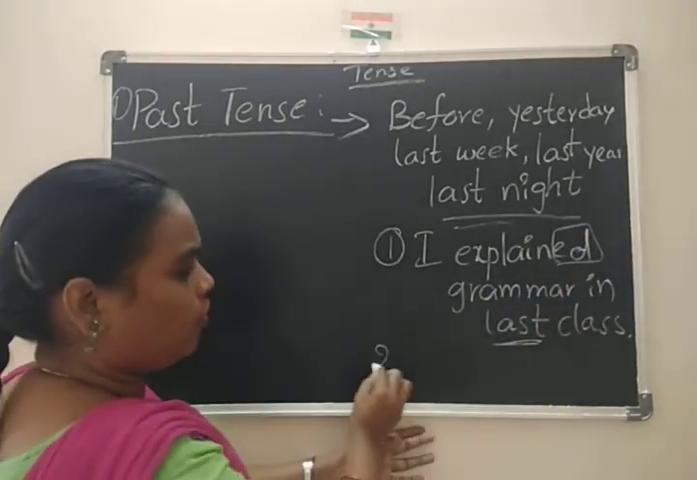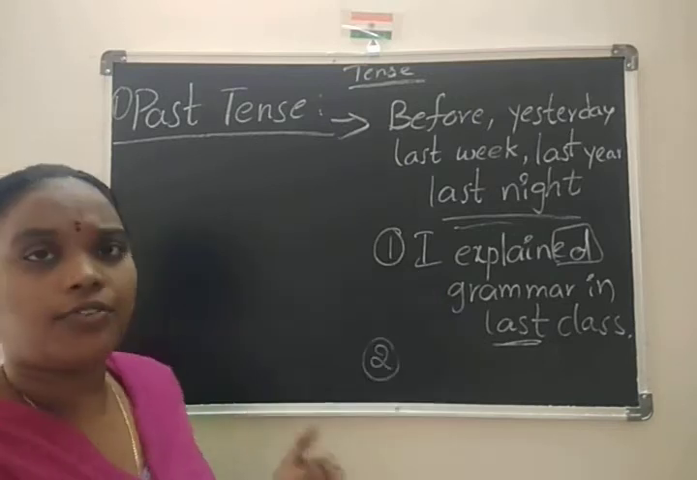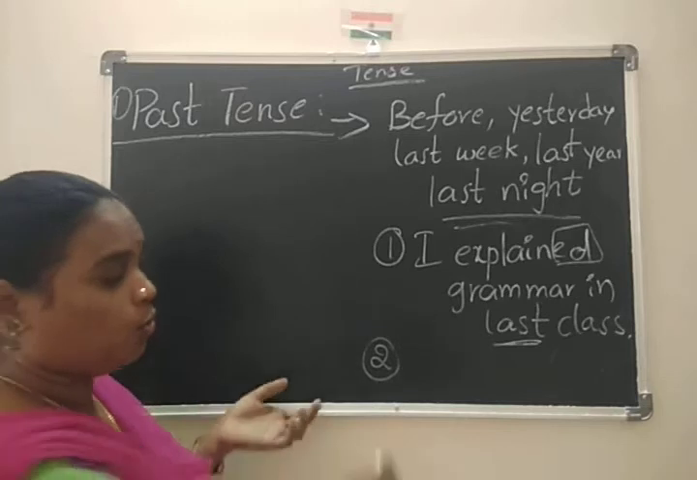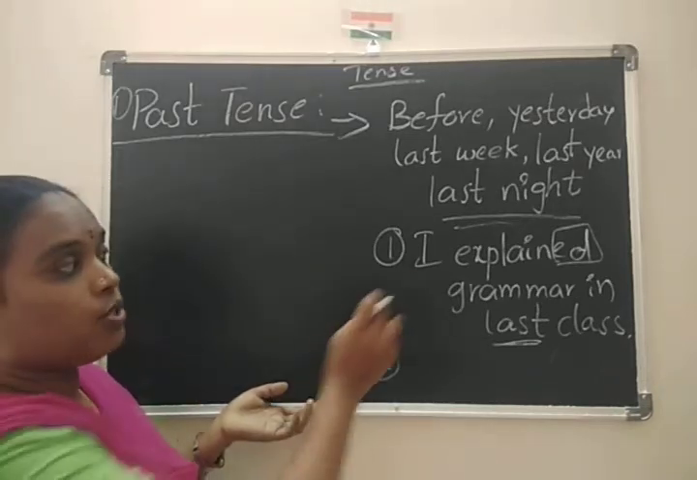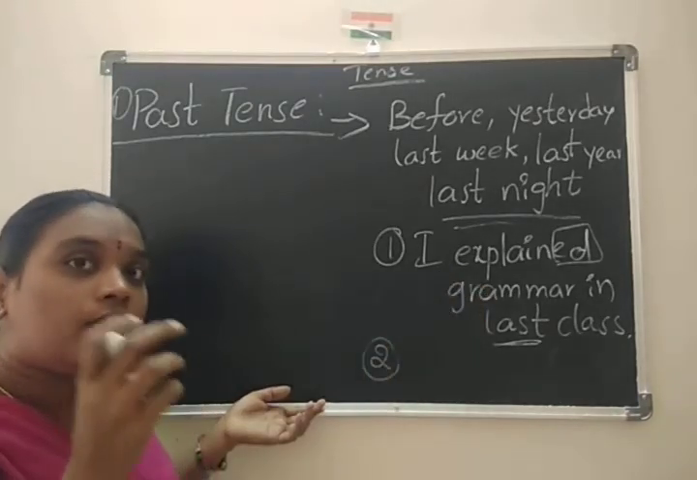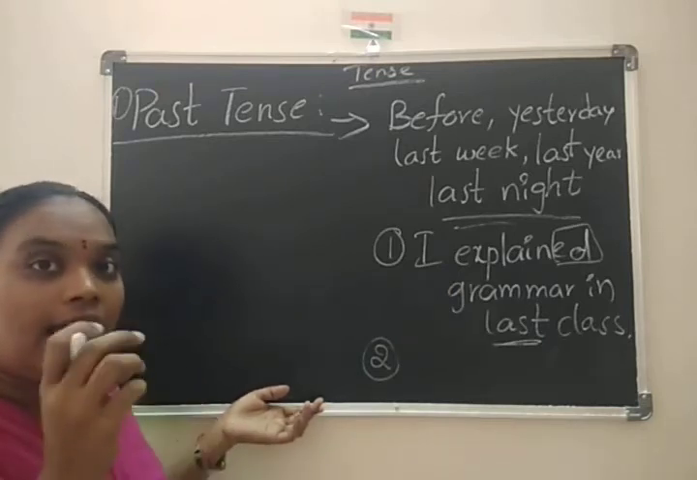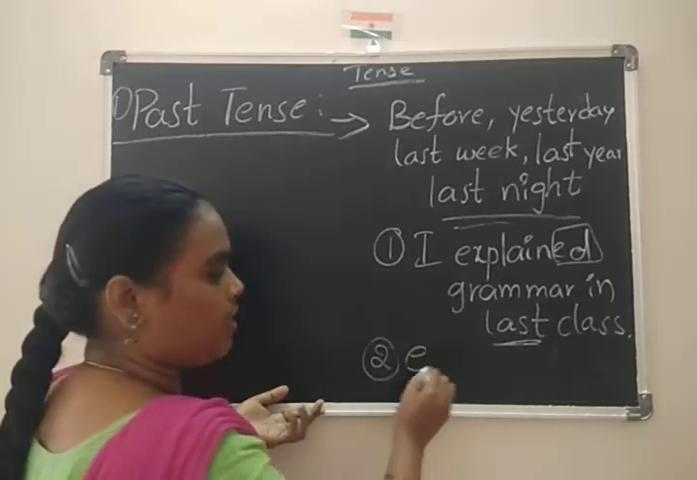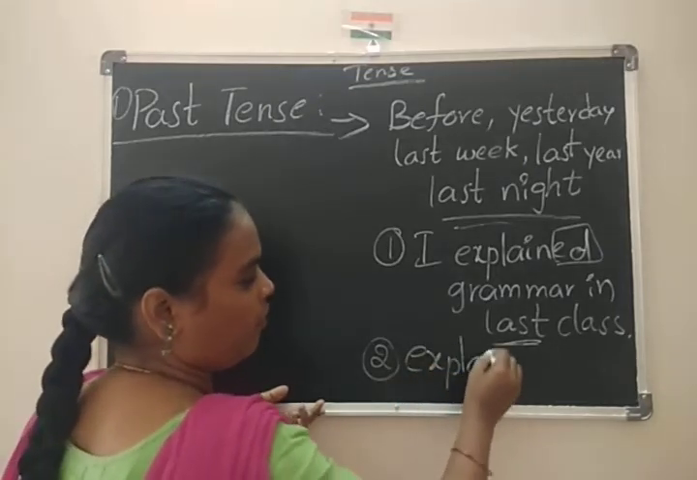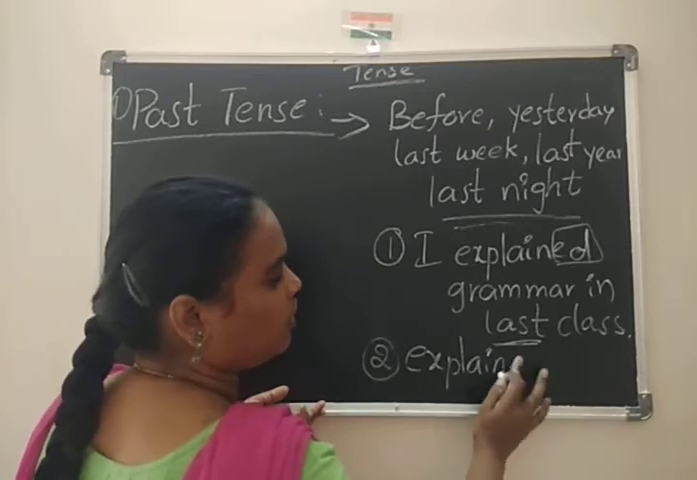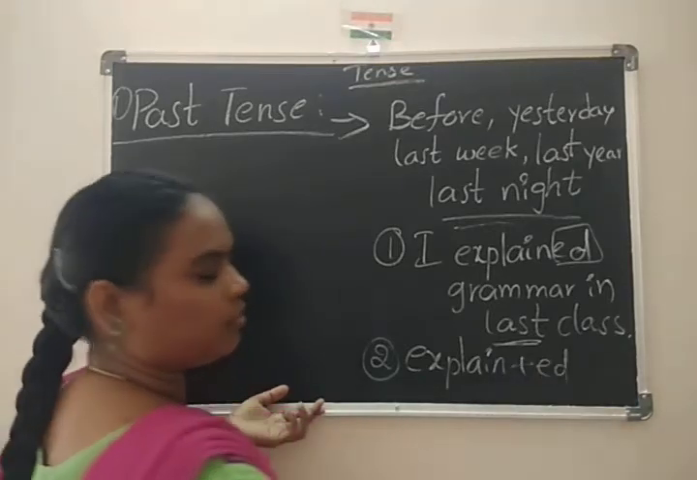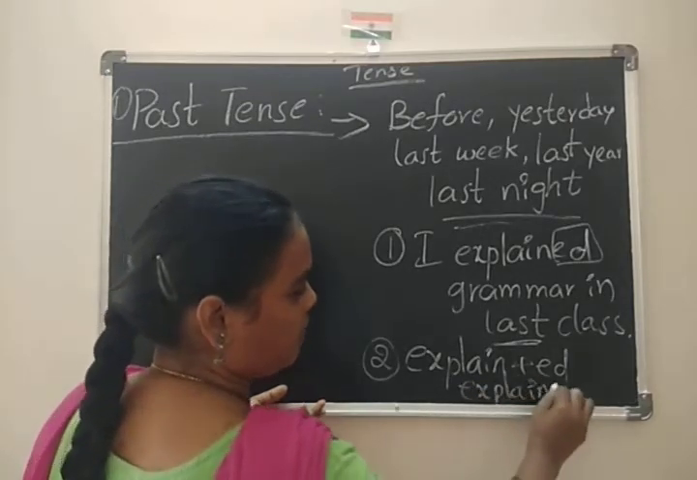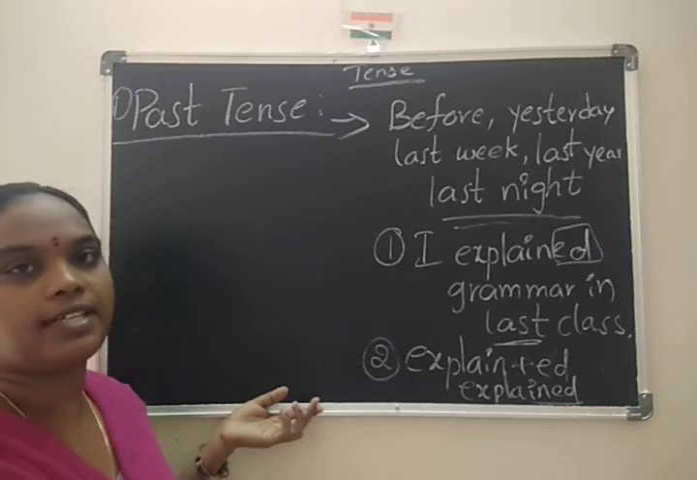And one more thing is, whenever we are writing the verb, we are taking the verb, so that is a regular verb. Whenever we are taking a regular verb, add ed to the regular verb in the past tense. For example, explained. So we add ed here. So what happened here? Explained. So this is a past tense verb.